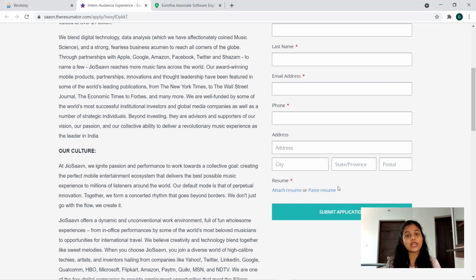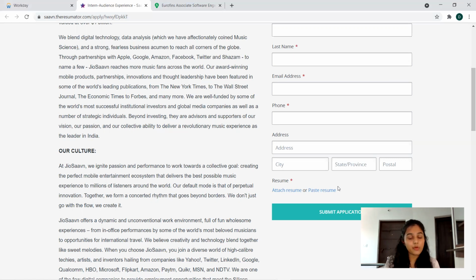So every time you submit your resume to specific companies, you have to edit your resume according to the job type. Then only will you have a high chance of getting it. Preparing one resume and applying to all the domains will never help, because you have to make necessary changes according to the position that you're applying for. So I think it's very clear. You can go for that and submit your application. So this is the opening in Geo7.